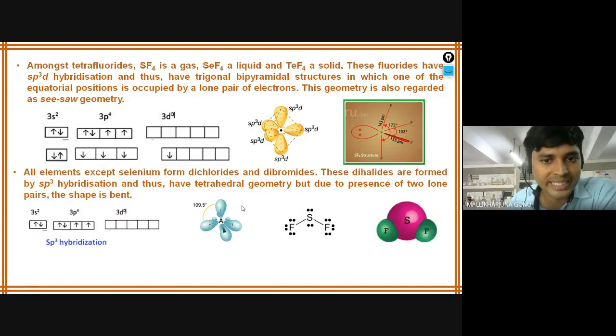So this is all about the dichlorides case. In the dichlorides case, what happens? Only these 2 electrons are enough. So how many electrons are present here? 2 lone pairs of electrons are present. What is the hybridization? sp3 hybridization is here.